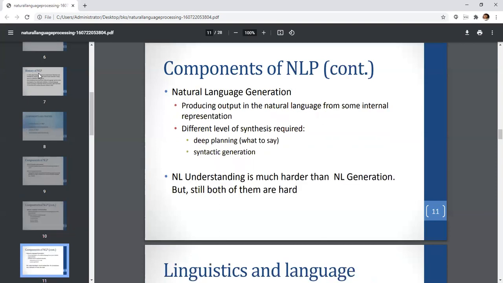Now, natural language generation: producing output in natural language from some internal representation. Different levels of synthesis require deep planning and syntactic generation.